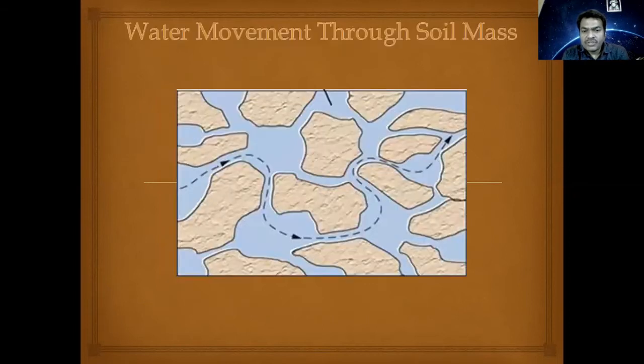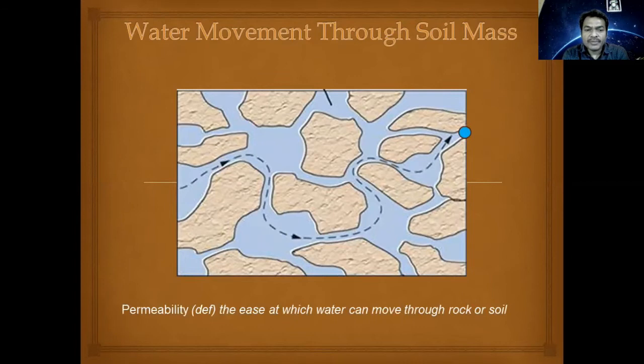However, when these gaps in between solid particles get interconnected with each other, they form a pipe-like structure. These pipe-like structures allow flow of water through them. This particular property of soil which allows flow of water through it is called permeability. Thus, permeability is nothing but the ease with which water can flow through soil or rock mass.